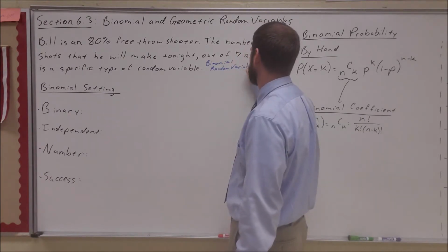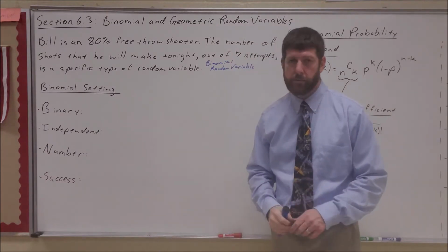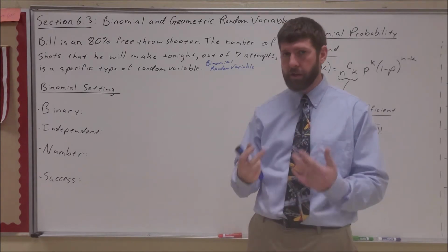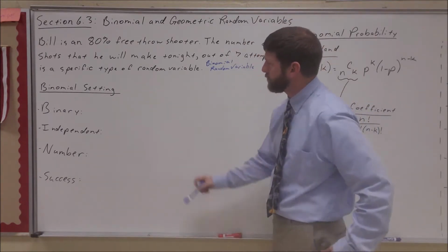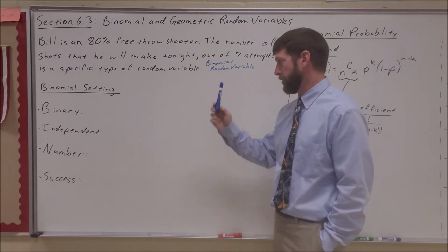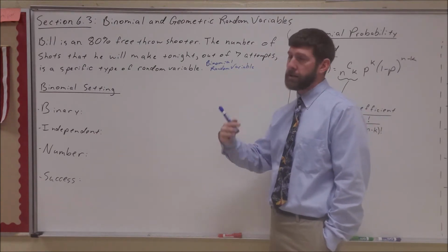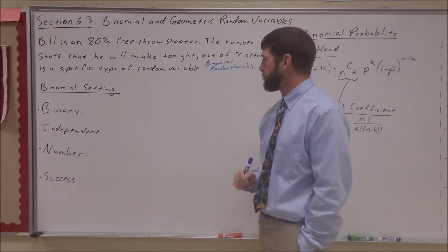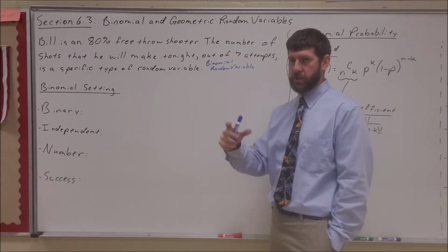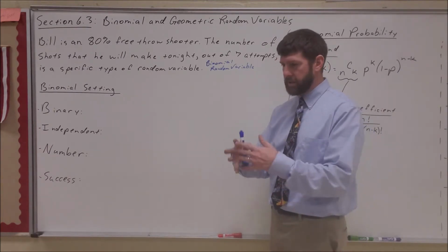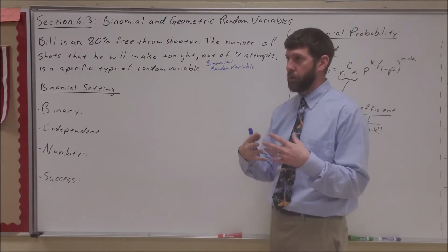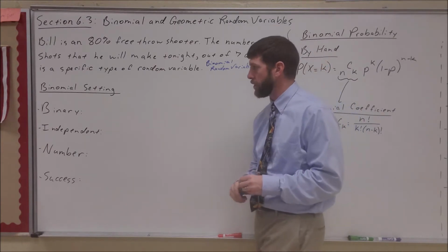Now, why is it random? Well, I don't know how it's truly random, but if we are randomly selecting a specific attempt, there's an outcome related to it. So 80% free throw shooter, shooting 7, how many shots is he going to make? This would be a discrete random variable. There's a finite number of outcomes that we could get from him shooting 7 attempts. Plus we actually have another chance process: does he make it, does he not? So we're looking at how many things happen out of the 7, but also what the actual outcome is from a single event or a single trial.